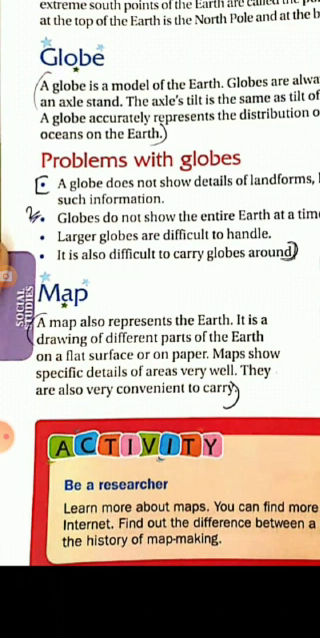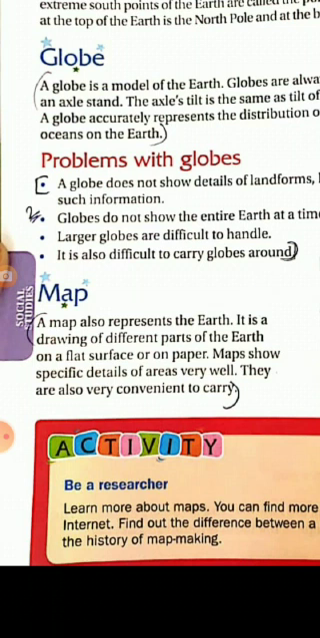It is a drawing of different parts of the earth on a flat surface. Unlike a globe, it is not round in shape, it is on a flat surface or a paper where you can see the entire earth at a time. For looking at the earth, you don't have to keep rotating it, you can see the entire earth at a time. A map shows specific details of areas very well. Suppose you want to find out the railway routes or the rivers or small seas or any towns or villages, everything in detail we can check on the map. Even very minute details you can check on the map.